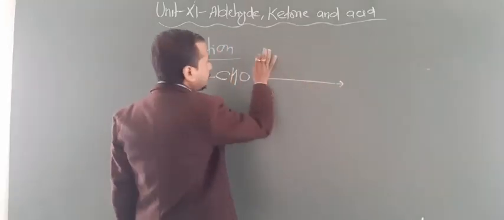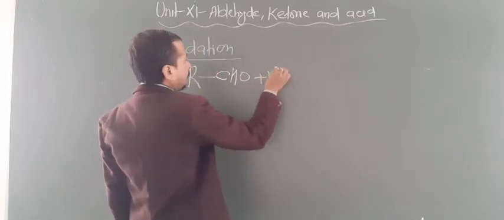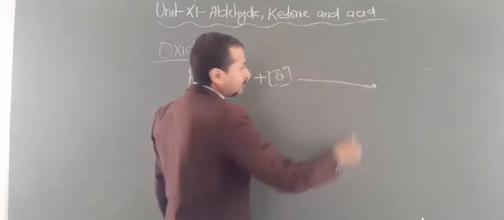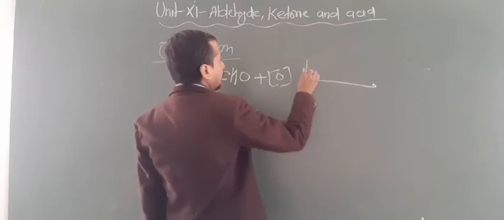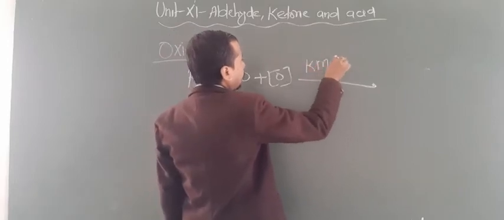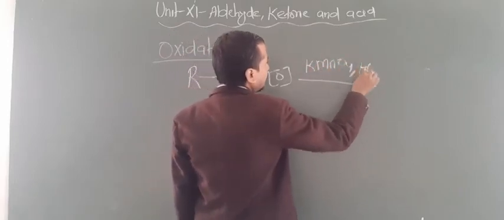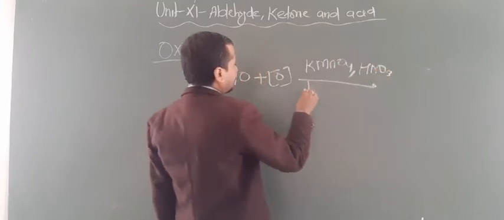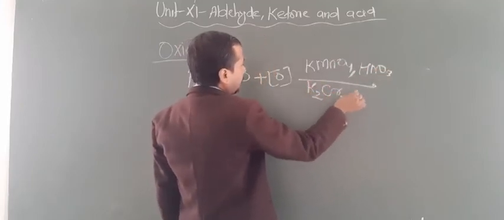Aldehydes can be oxidized to acid in the presence of either KMnO4, that is a strong oxidizing agent, HNO3, K2Cr2O7.